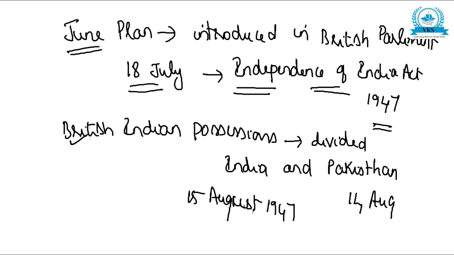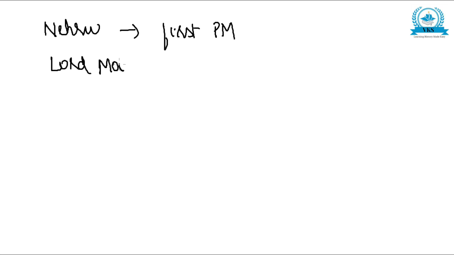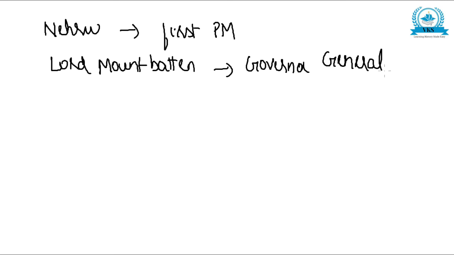So the British Indian possessions were divided finally into India and Pakistan, and India became independent on 15th August 1947. After independence, Jawaharlal Nehru became the first Prime Minister, and Lord Mountbatten became the Governor General.